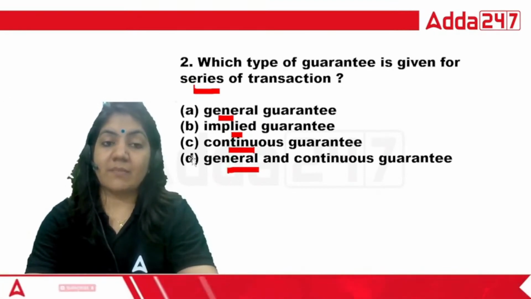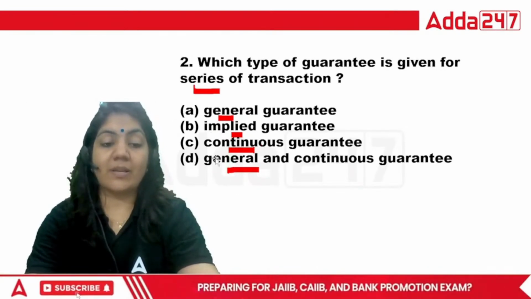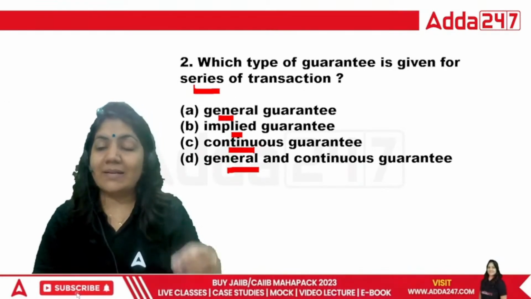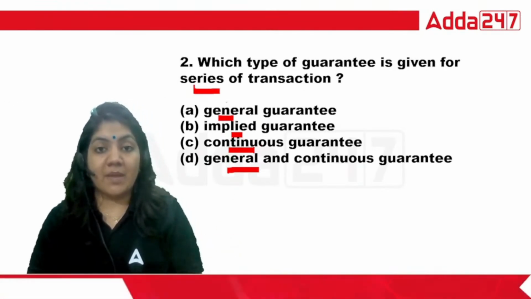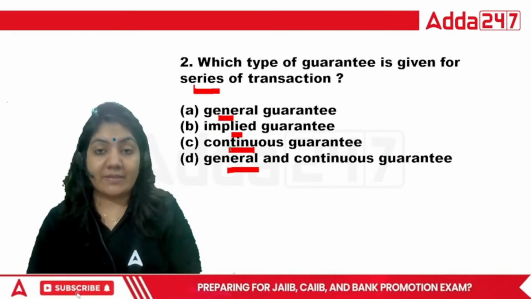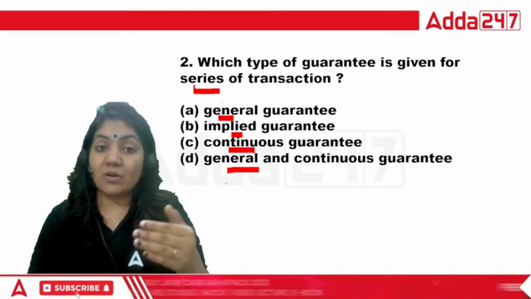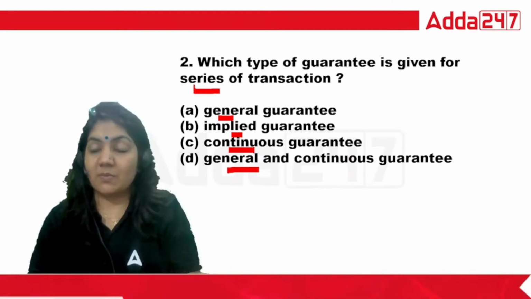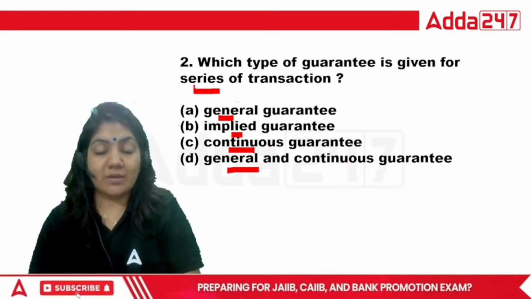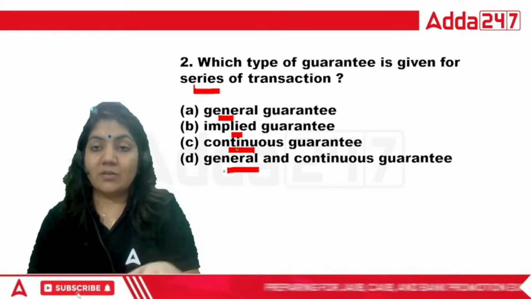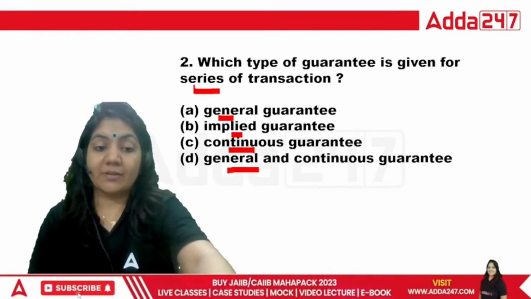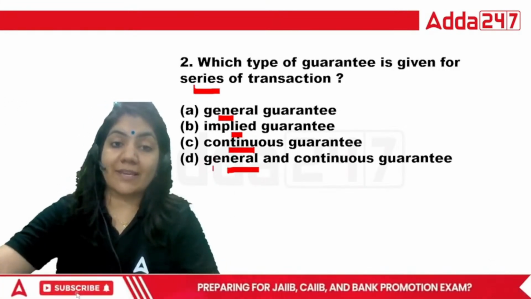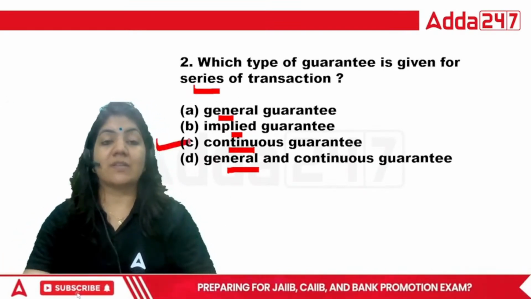This is very, very much important. In the specific guarantee, only one time the guarantor will give the guarantee. But in the continuous guarantee, we can say that there is a series of guarantee. If the principal debtor is not able to pay the money, so suppose the guarantor is for 3 years, 2 years, then in 2 years the guarantor will pay the money to the creditor if the principal debtor is not able to pay the money. So that's why for the second one, the right answer is continuous guarantee.